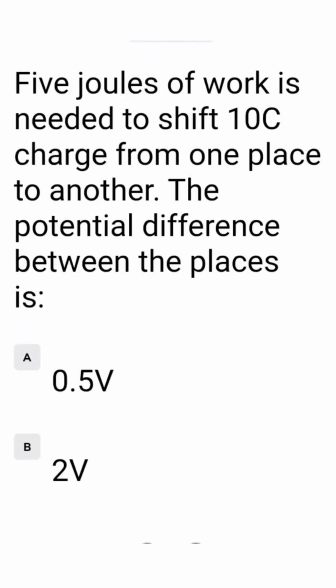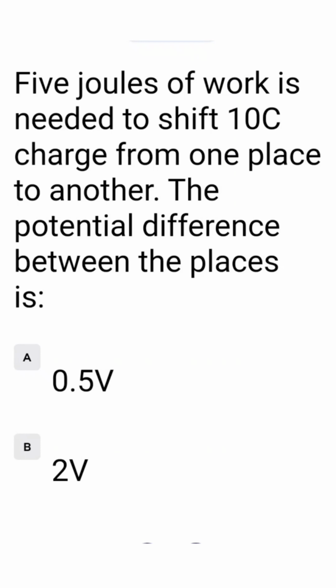5 joules of work is needed to shift 10 coulomb charge from one place to another place. The potential difference between the places, the formula is work over charge, W over Q. W is 5 divided by 10.